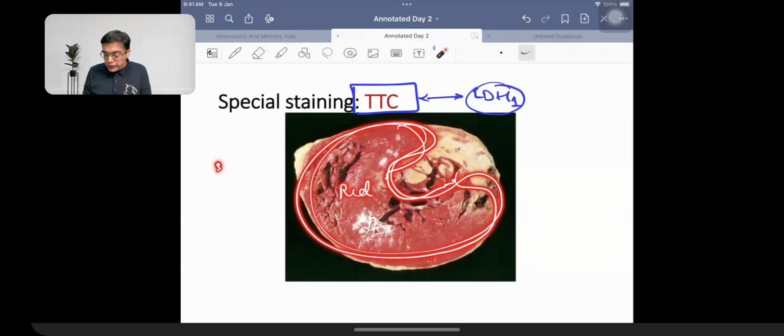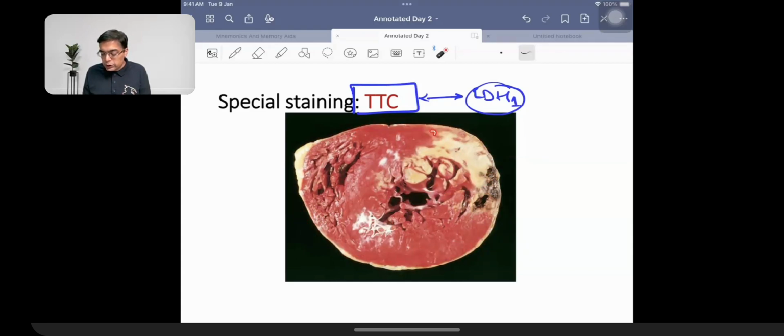The one which is going to be dead, that is going to be pale, okay? जो मर गया वो पेल गया। So pale is going to be the dead one. So this whitish color and the white yellow color is the dead area, that is what is going to be showing with the leakage of the enzyme, right? So red color is suggestive of live tissue. The pale color is suggestive of the dead tissue. That is what you need to remember.